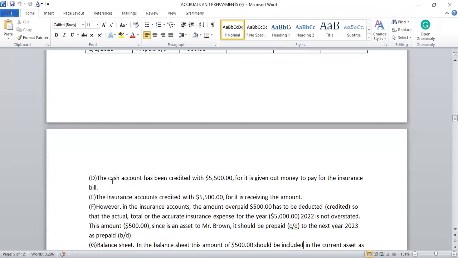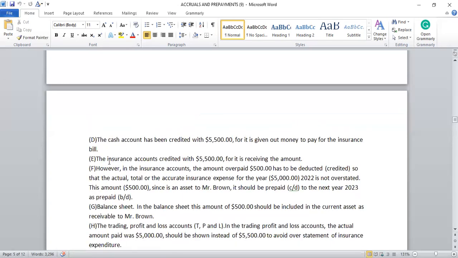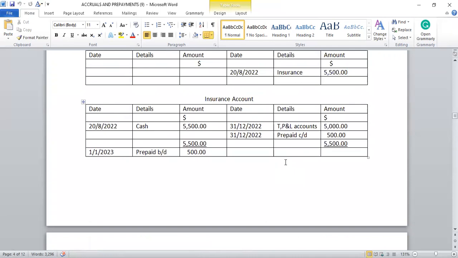Now that's what I explained, but let me read it to you. The cash account has been credited with $5,500, for it is giving out money to pay for the insurance bill. So that's why when you come here, you have cash account credited with what? $5,500. The insurance account credited with $5,500, for it is receiving the amount. That's the double entry. So the insurance account also what? Debited with $5,500 because of receiving that amount.